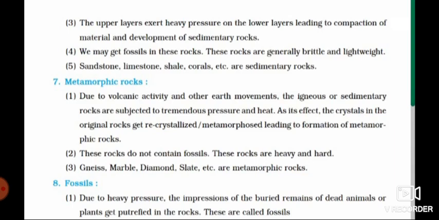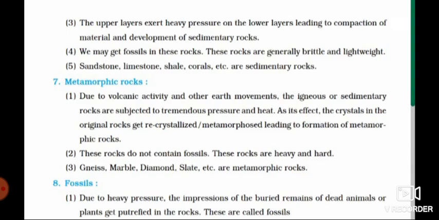You have seen table sugar, if you hammer it, it turns to powder. Like that, when there is tremendous pressure and heat, there is an effect on the sedimentary or igneous rocks, and they get recrystallized, meaning crystals are formed out of it, and this leads to formation of metamorphic rock.